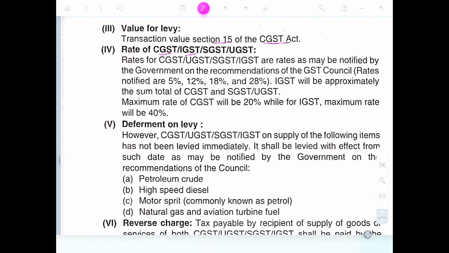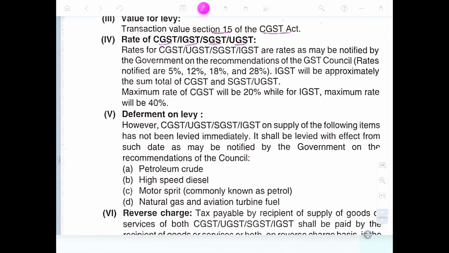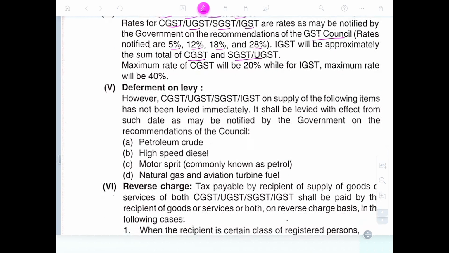Rate of CGST, IGST, SGST, UGST. The rate of CGST, UTGST, SGST, IGST can be notified by the government on the recommendation of the GST Council. Rates notified are 5, 18, 28. GST is approximately the total sum of CGST and SGST. The maximum rate of CGST is 20%, while IGST is a maximum of 40%.